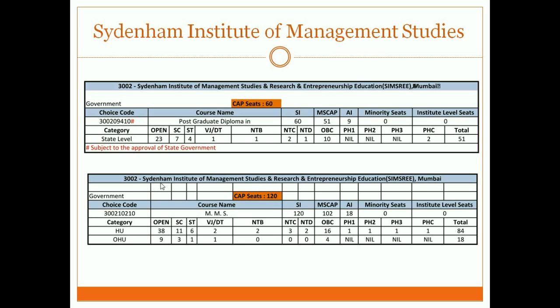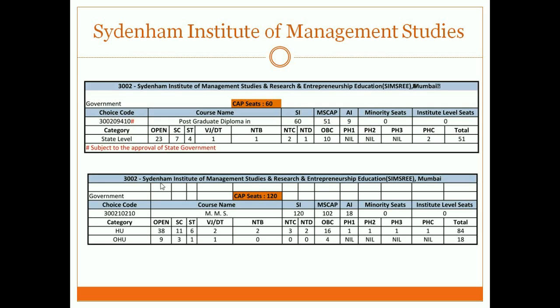It starts with 3002 but ends with 410 and 210. So these are two different colleges. If you are filling the option form, you have to fill both choice codes. You cannot fill just one.